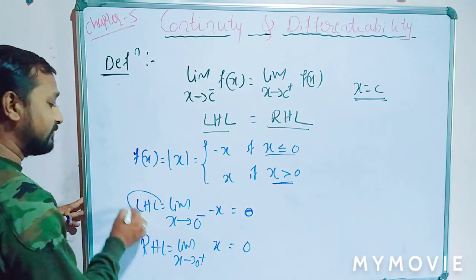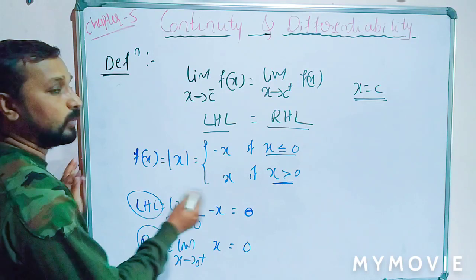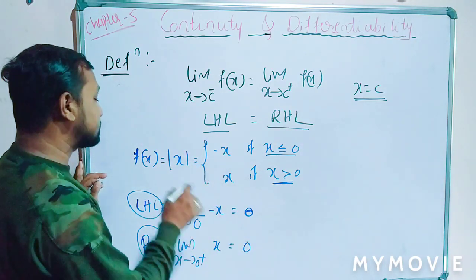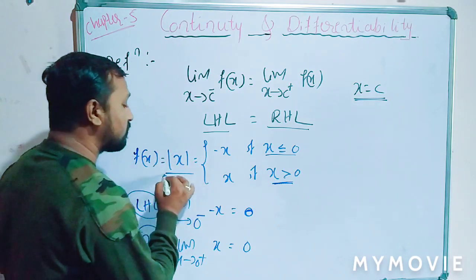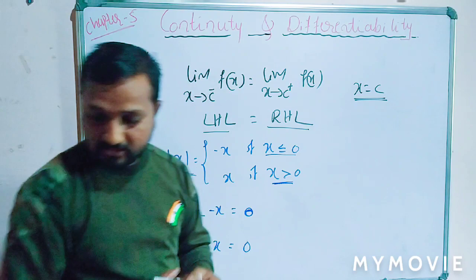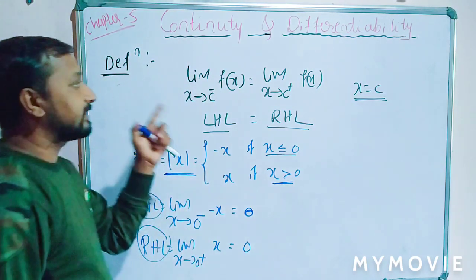Here the left hand limit and right hand limit coincide. That is, the left hand limit and right hand limit are equal. Thus, the function f of x equal to the modulus function is said to be a continuous function. Is clear that? So students, this is the definition of continuity.